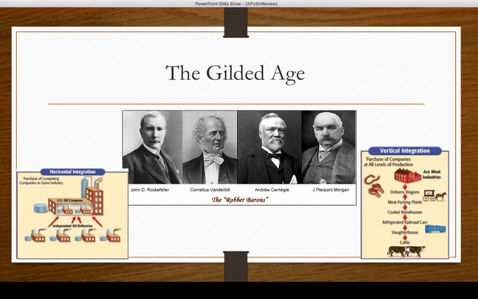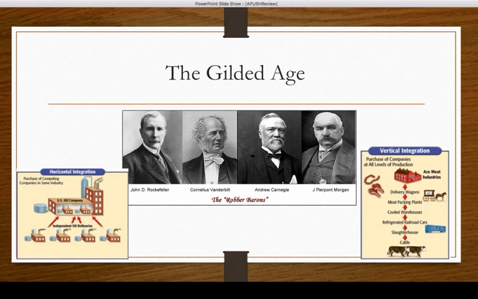I guess it depends on what side of the coin you're on. If you're benefiting from these, the capitalist title is perfect. But if you are oppressed because of factory conditions and stuff like that, you're going to call them robber barons because you see them as making a lot of money off the backs of hardworking Americans.